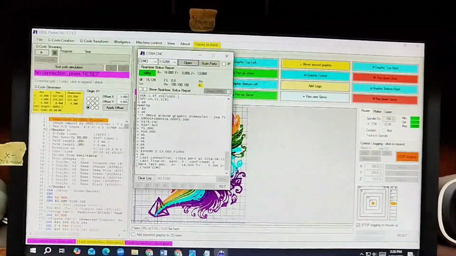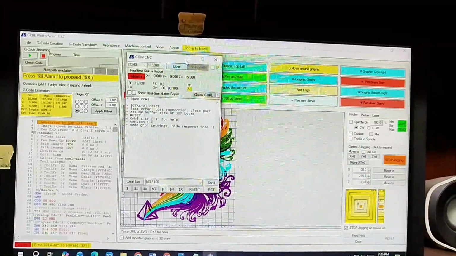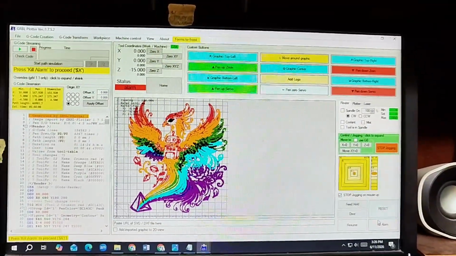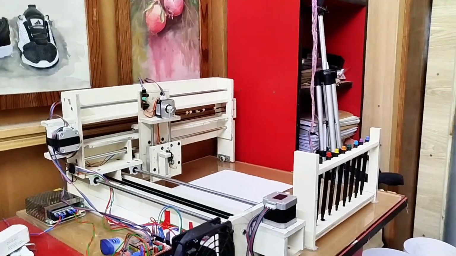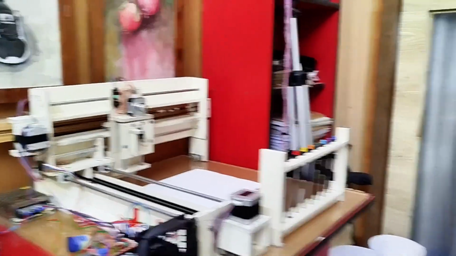Now connect the USB cable to the computer. Click open using correct port and baud rate. Kill the alarm. Every time you plug in the machine, first you need to home the machine. So the machine is homing and it is home.